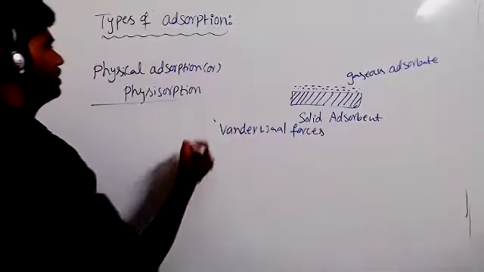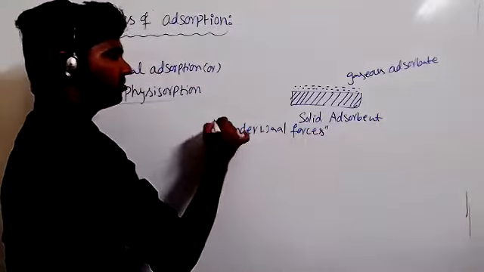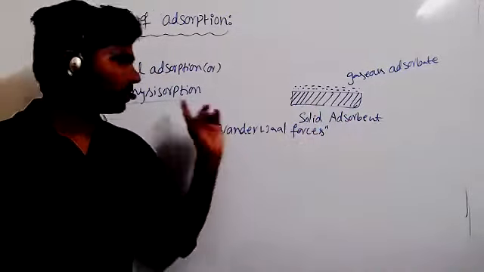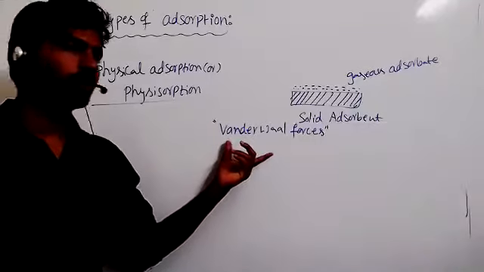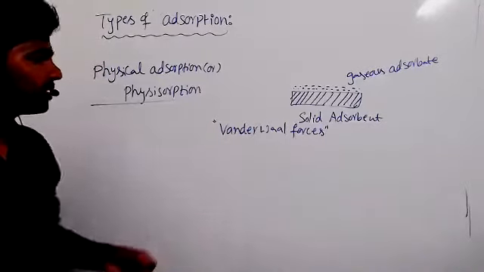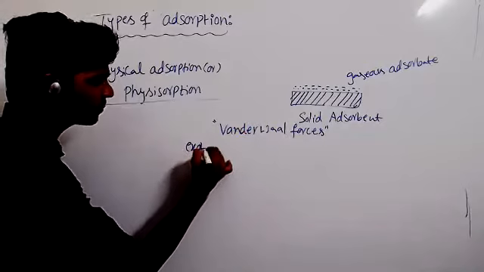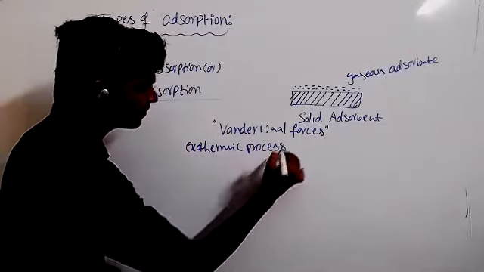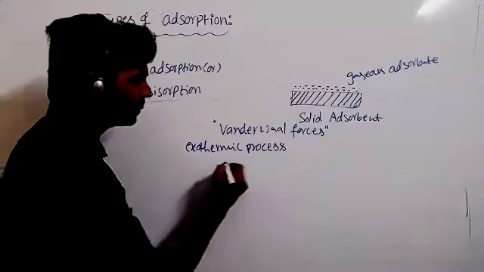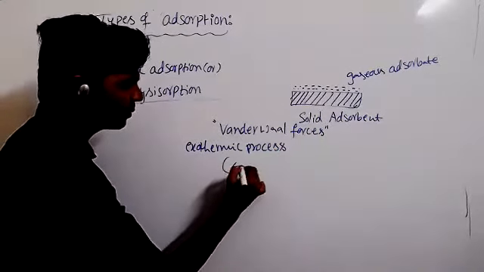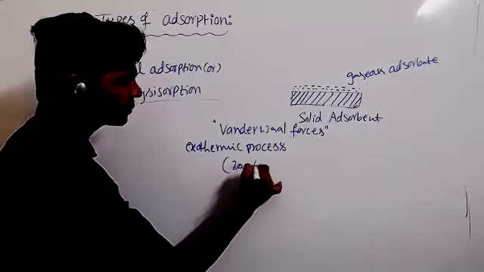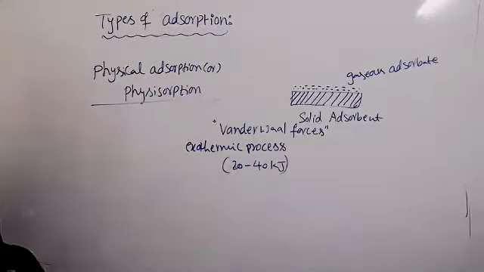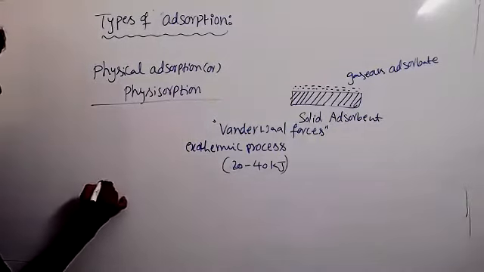Okay, this is about physical adsorption. Generally, physical adsorption takes place at low temperature, and this is an exothermic process. Enthalpy is in between 20 to 40 kilojoules, very less. This is about physical adsorption. Next one, chemisorption or chemical adsorption.